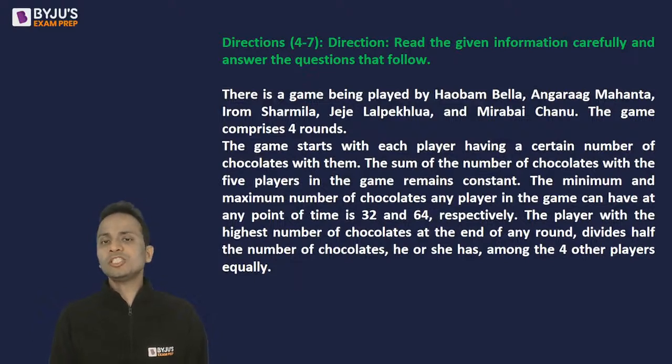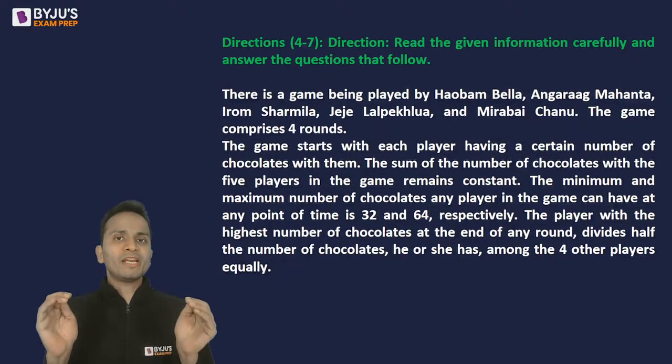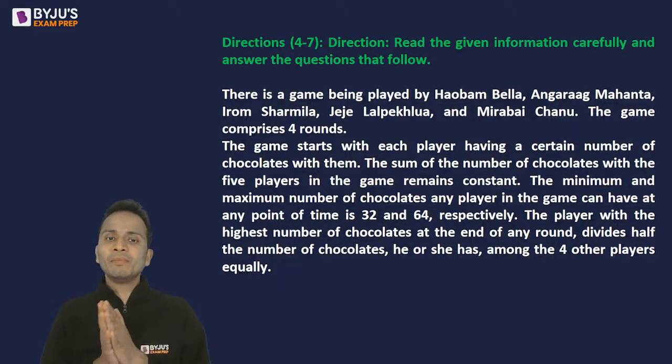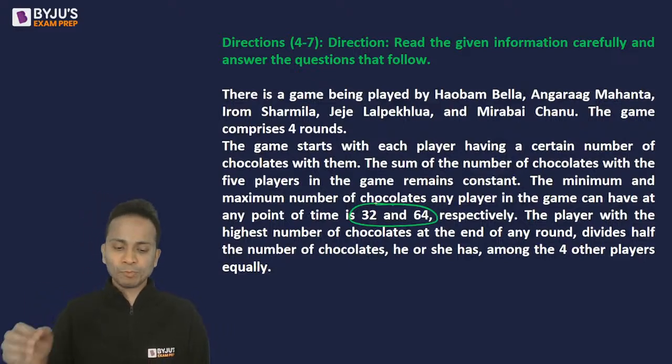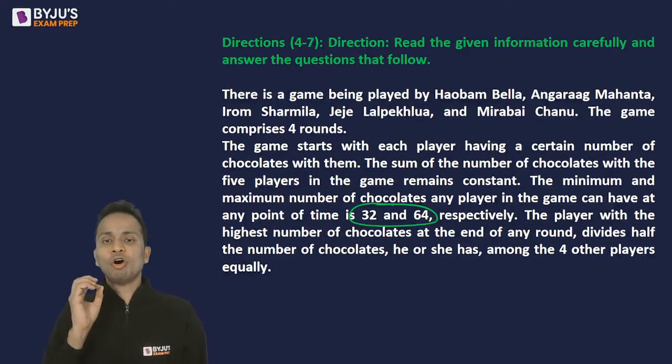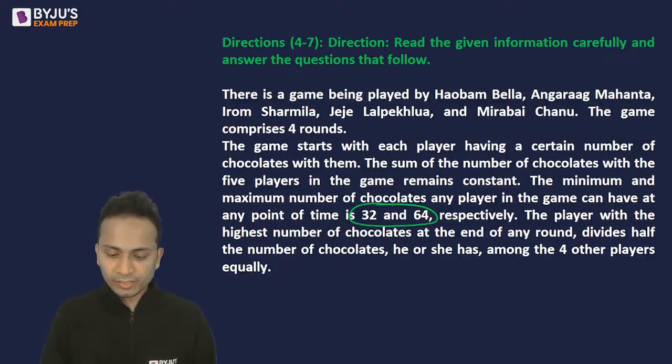Now the game starts with each player having a certain number of chocolates with them. The sum of the number of chocolates with the 5 players in the game remains constant. So the total number of chocolates will remain constant. The minimum and the maximum number of chocolates any player can have at any point in the game is 32 and 64 respectively. So anyone can have a minimum of 32 or a maximum of 64 chocolates. Others might not know in which session I have covered this one, so let's finish it quickly.